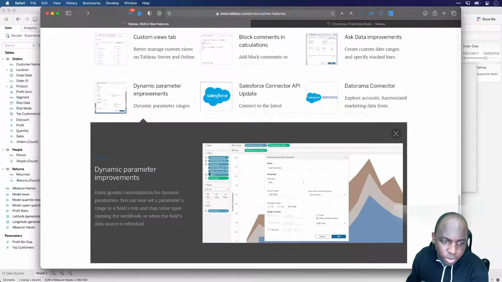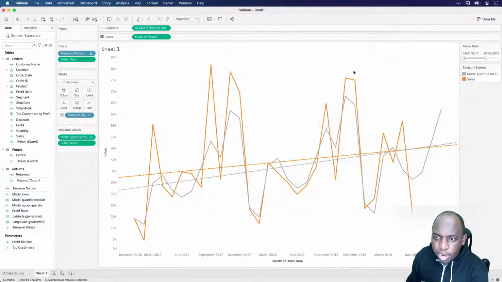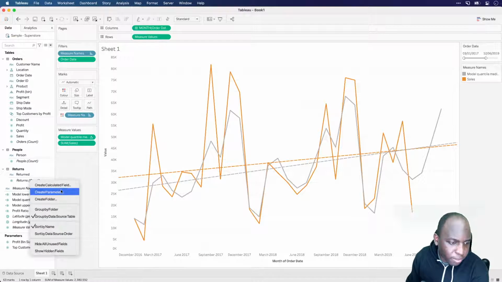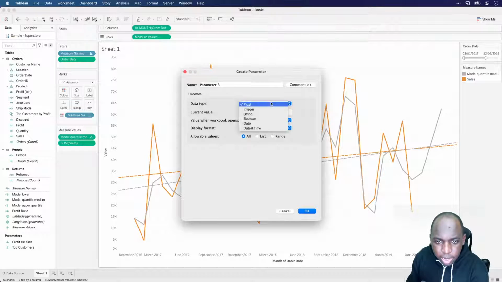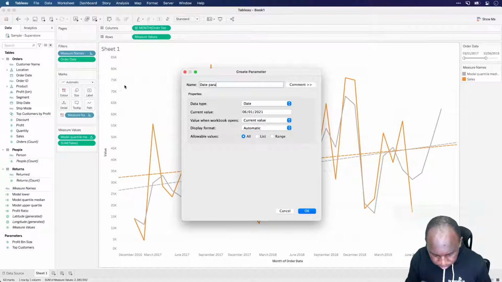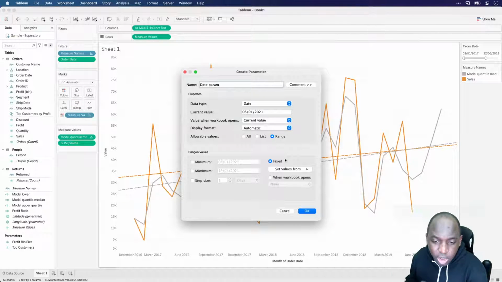Dynamic parameter improvements. This is a small quality of life feature. If I go back in here, I close this calculation, create a parameter, and let's make this a date and call this date parameter, and make it a range. It needs to be a range for this to work properly.